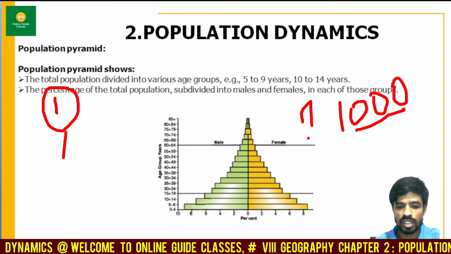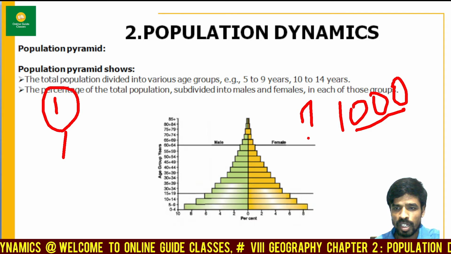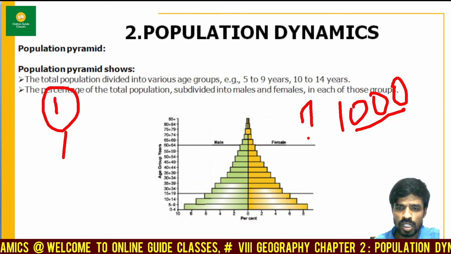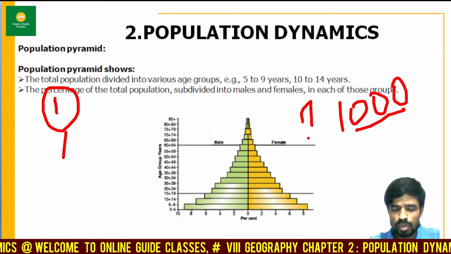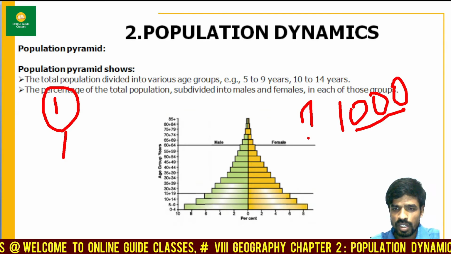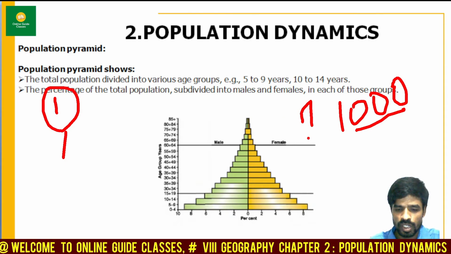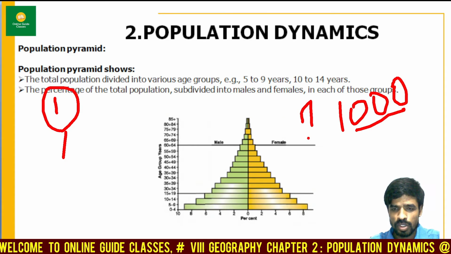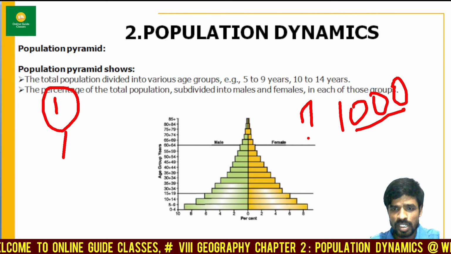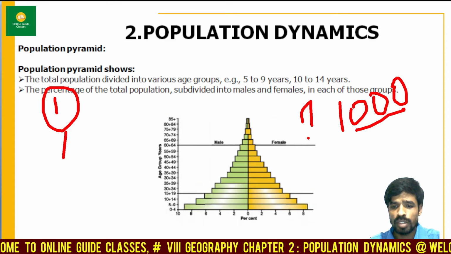Now let us all understand. Don't think that the female count is less most of the time. No. For example, according to the 2011 census, the calculation says that there were almost 940 females compared to 1,000 males.